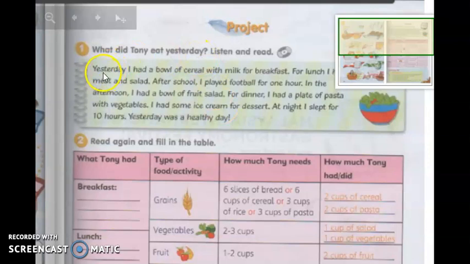Look at here. Yesterday, I had a bowl of cereal with milk for breakfast. Yesterday, semalam, I had a bowl. Perkataan dia sebenarnya I have. Tapi I have untuk present tense. Bila dia cakap yesterday, automatic essay ni jadi dalam bentuk past tense, benda yang sudah berlaku. Sebab tu perkataan dia jadi had.